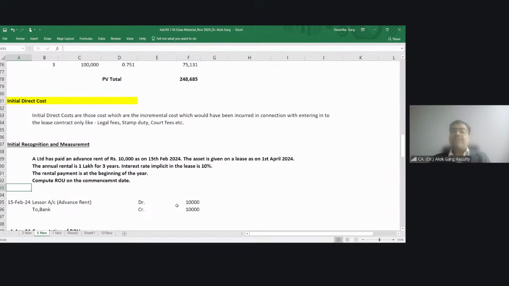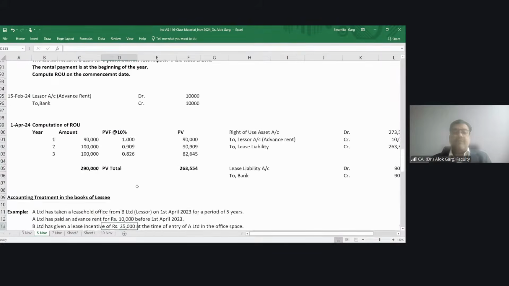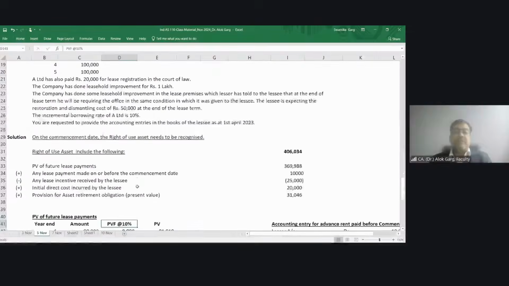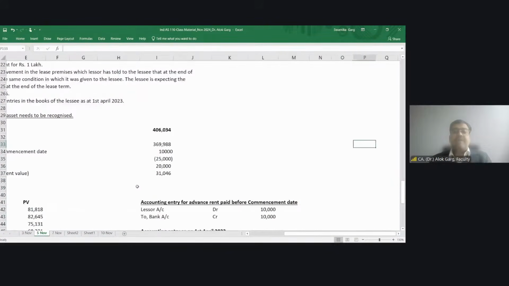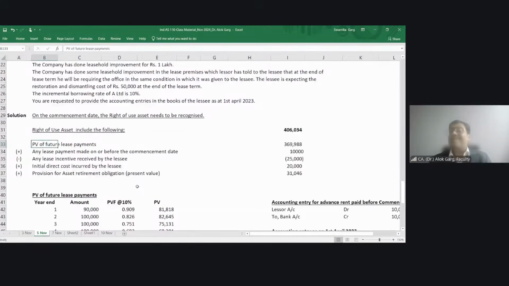Friends, what is my right of use asset? My right of use is an aggregate of what? My right of use is an aggregate of 4 aspects. My right of use includes the following. Number 1, present value of future lease payments.